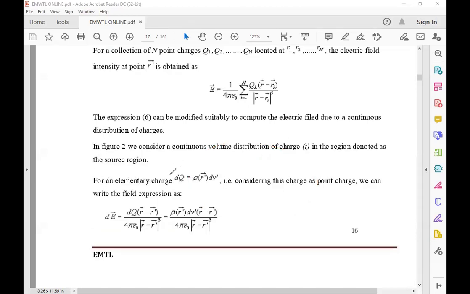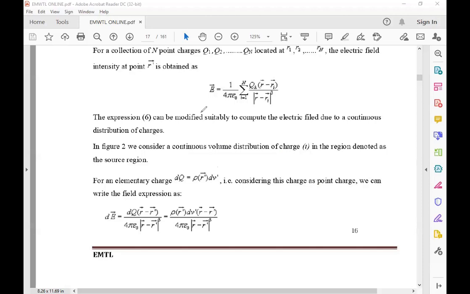For a limited charge, dq is there. That dq can be with respect to the volume, with respect to the surface, or with respect to the line, since there are different distributions of charges.